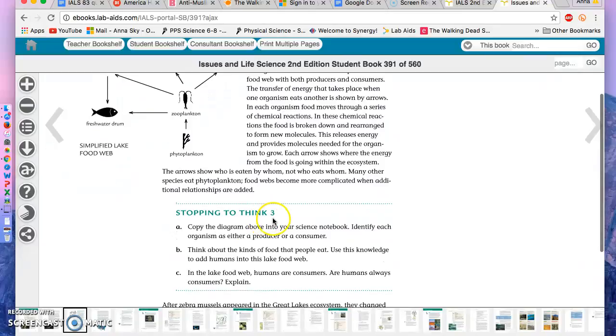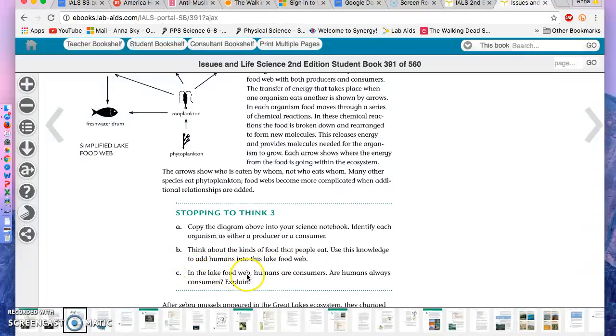Stopping to think number 3. Copy the diagram above into your science notebook. Identify each organism as either a producer or a consumer. Think about the kinds of food that people eat. Use this knowledge to add humans to this lake food web.